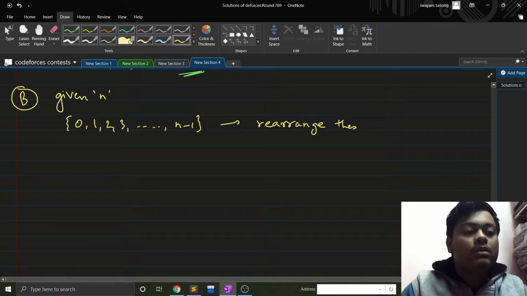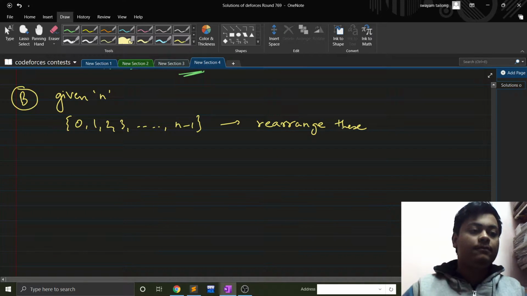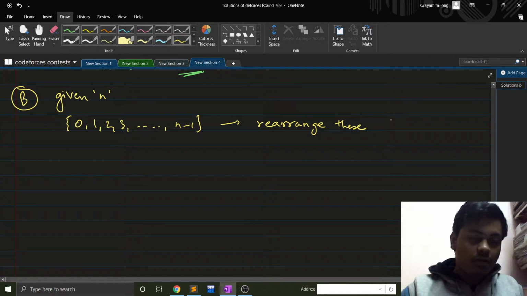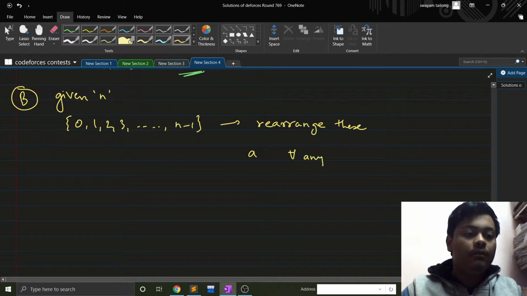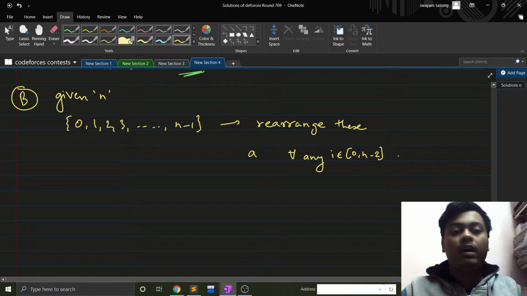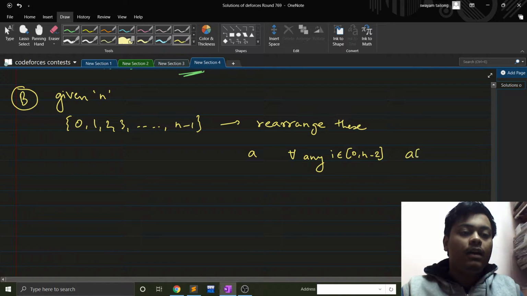Fine. And then we need to rearrange these numbers in such a way that, let's suppose after rearrangement the array becomes A. For any i from 0 to n minus 2, I will have A_i XOR A_(i+1), right?